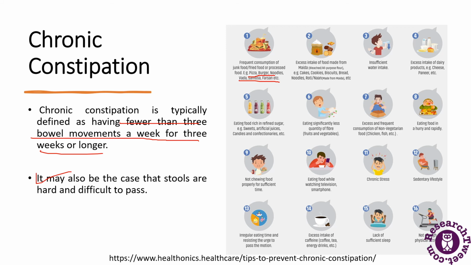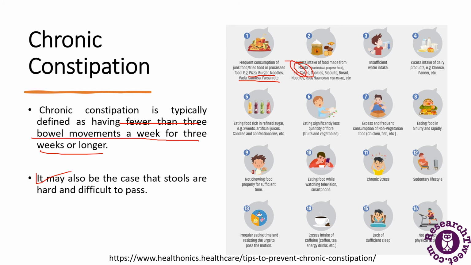Then excess intake of food made from maida. Maida, or flour, will delay the digestion process because it is a food that is very difficult to digest.